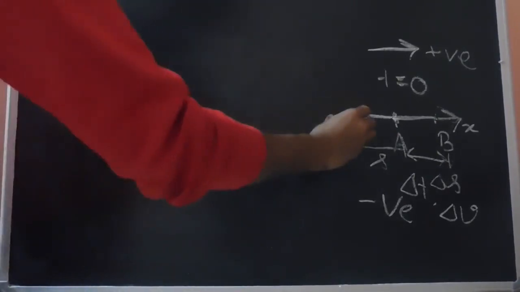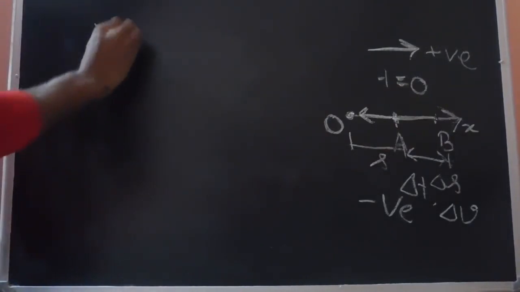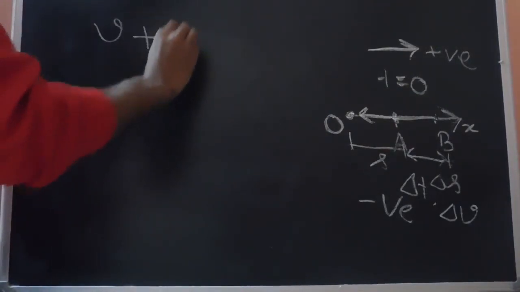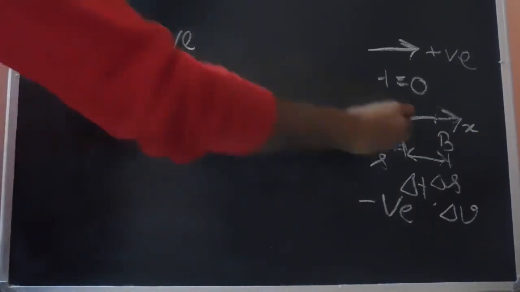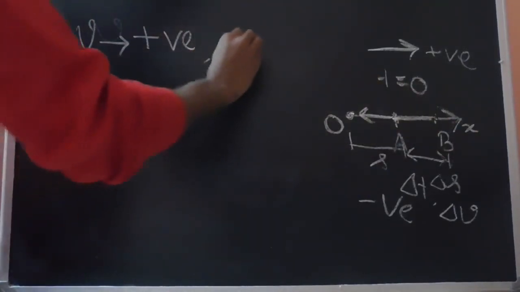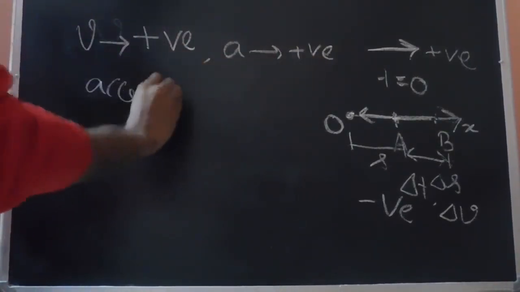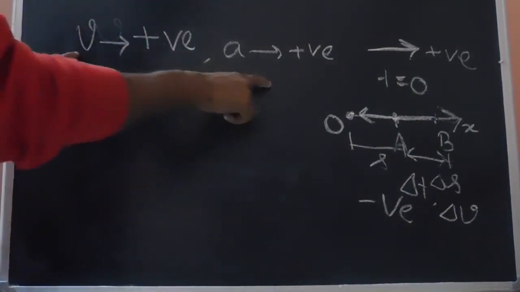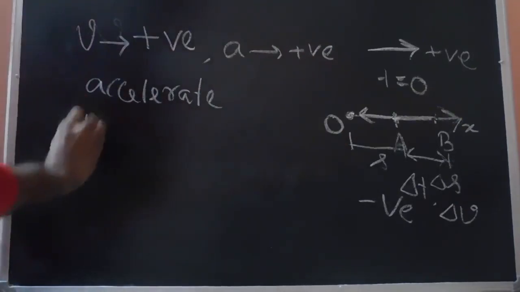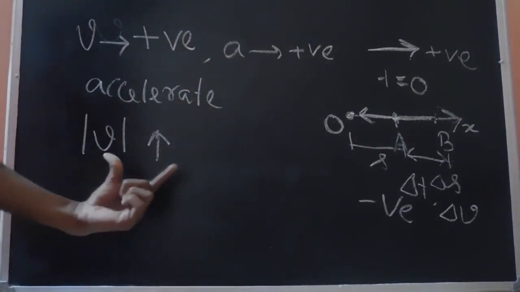Consider this case: the particle is moving along the positive x direction, so the velocity is positive. If the acceleration is also acting in this direction, so acceleration is also positive, in that case the particle will accelerate. When the velocity and acceleration both act along the same direction, the magnitude of velocity will increase, and we say that the particle is accelerating.